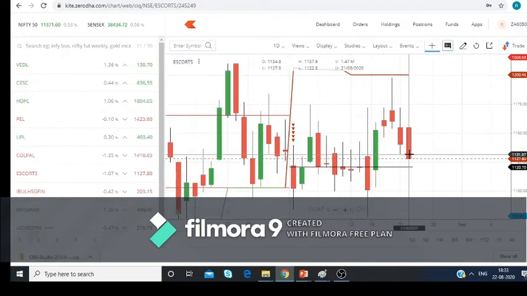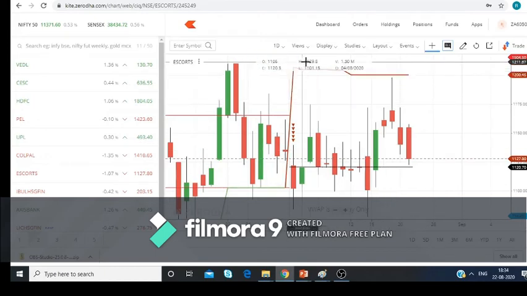So this specifies that the price opened around 1154, and at last it closed at 3:30 at 1127.8. So the price has decreased. It has not increased. That's why the candle is red in color.